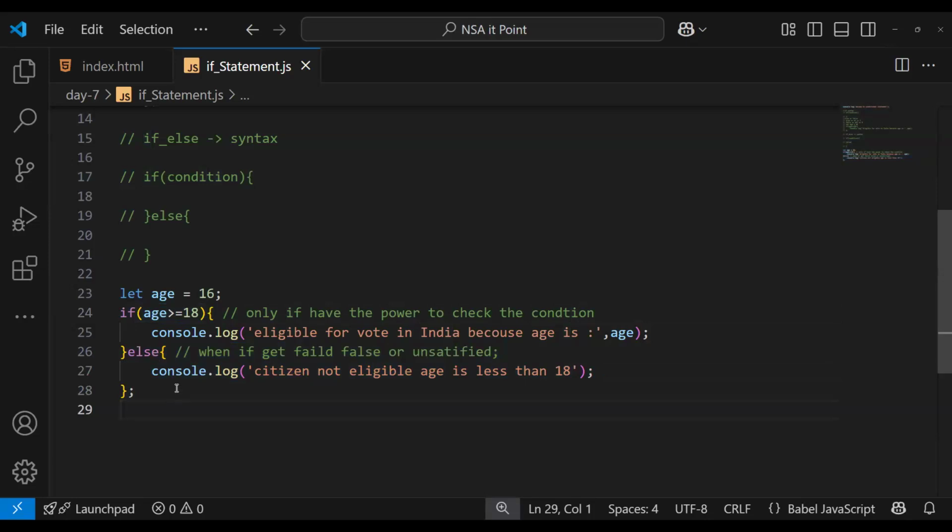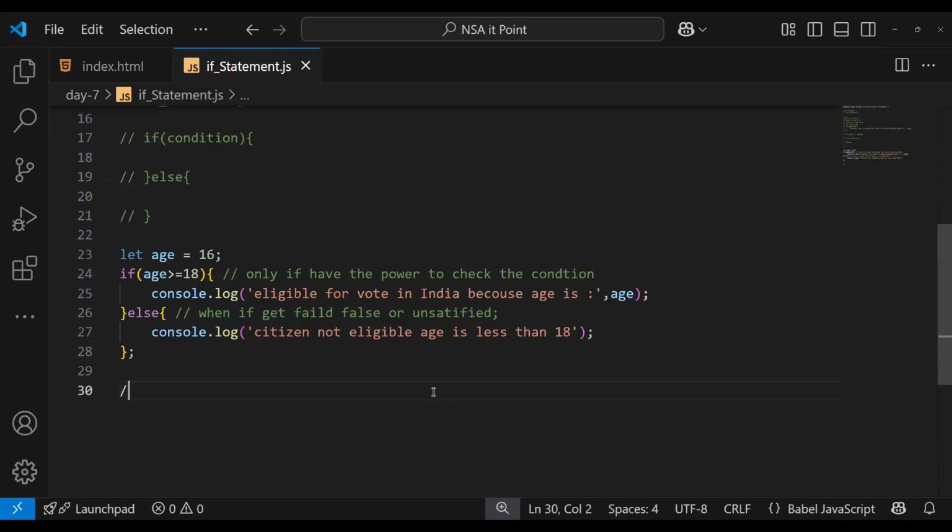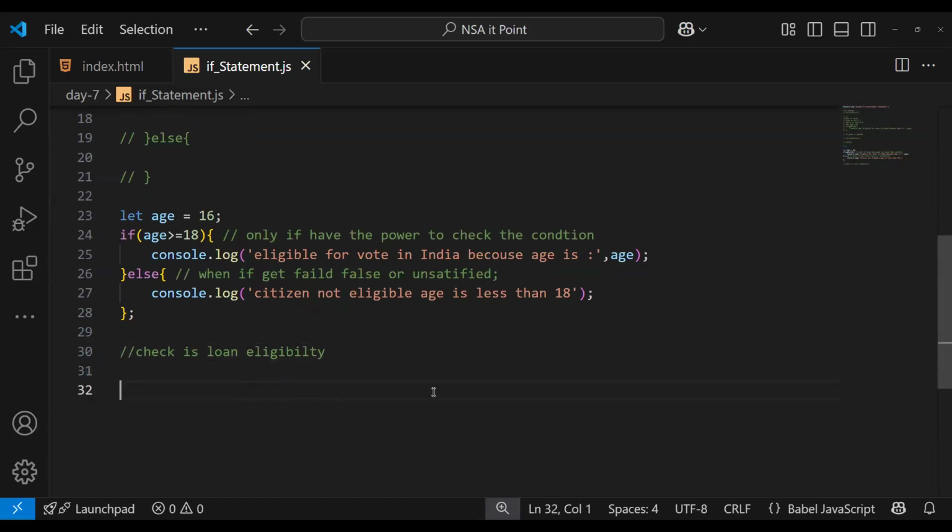We don't have two conditions, we have only a single if, which checks the condition. Okay, good, let's go. We are getting an example for the check. What was the example? The check is loan eligibility.